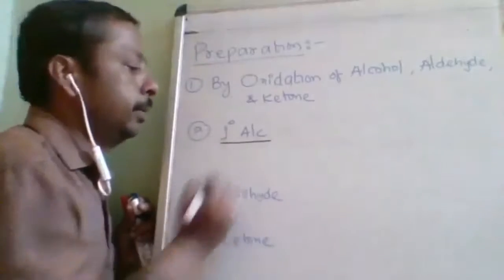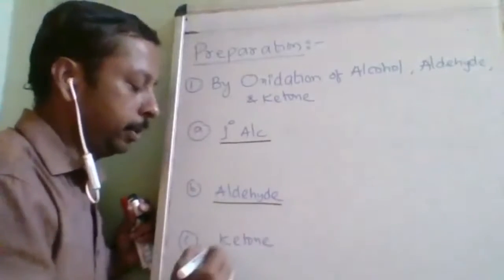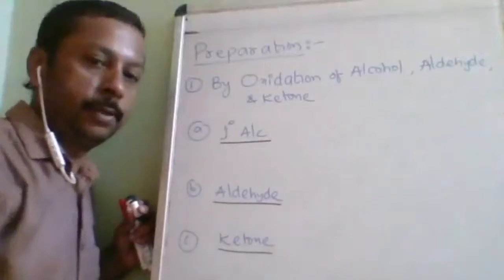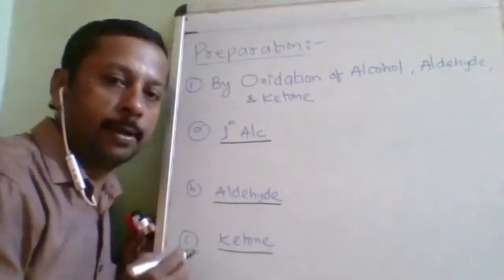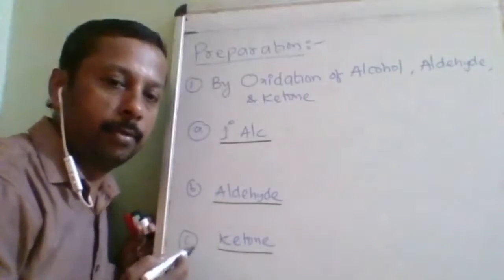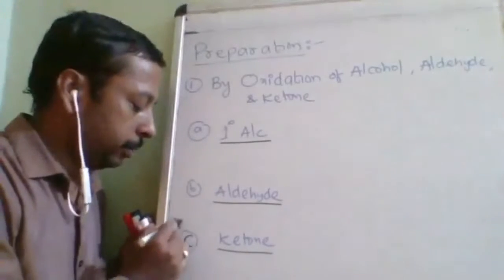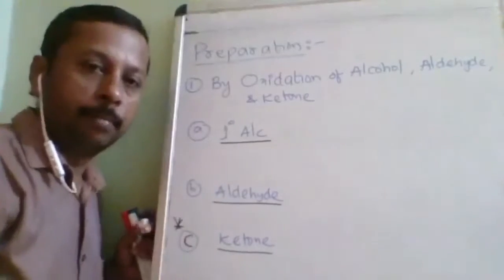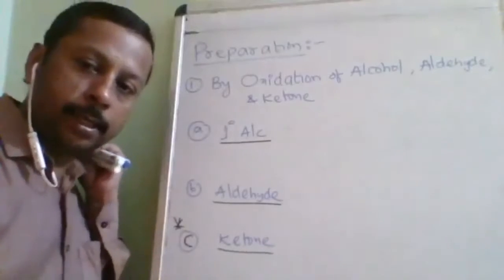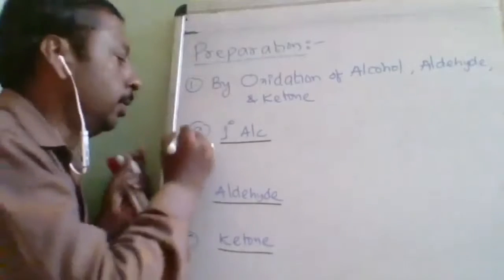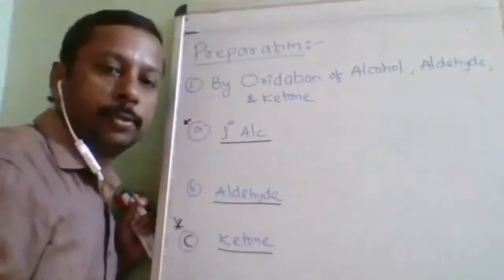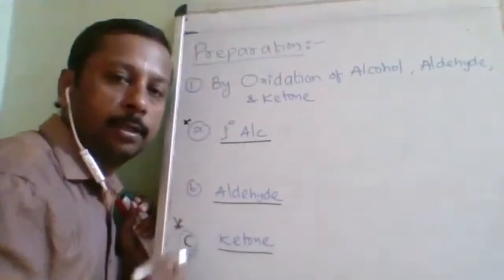By the oxidation of 1 degree alcohol, by the oxidation of aldehyde, by the oxidation of ketone. Among these, there may be a question on the least preferred oxidation. What will be your answer? Least preferred oxidation will be ketone because it requires drastic conditions. And second least preferred will be the alcohol because it requires two steps. The best preferred method is aldehyde.